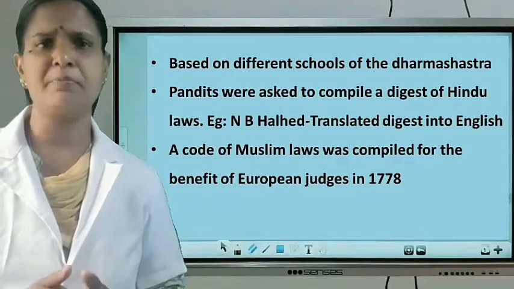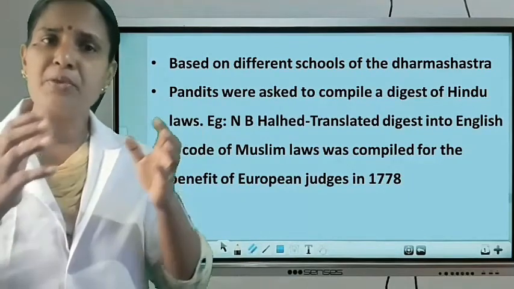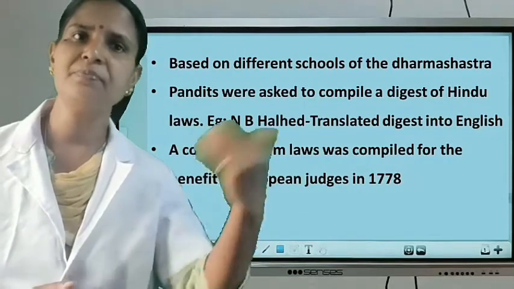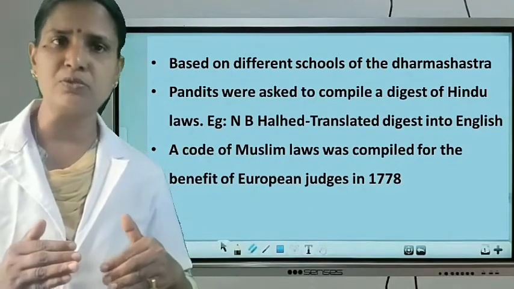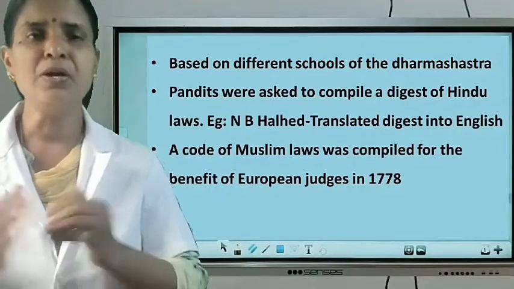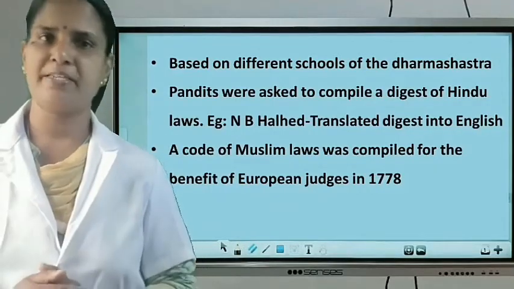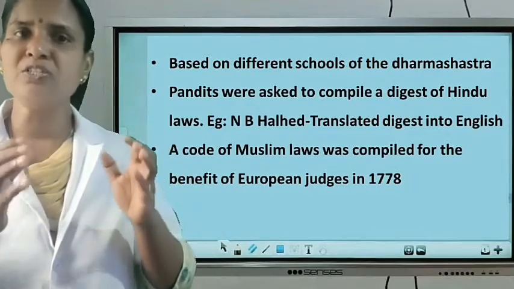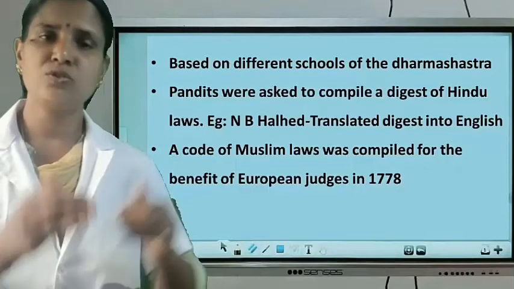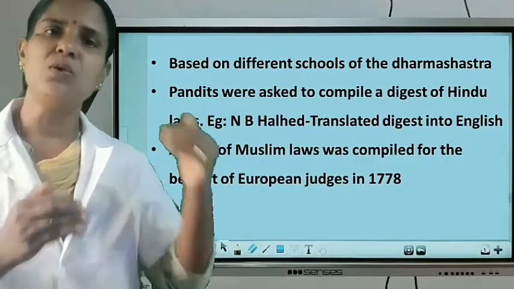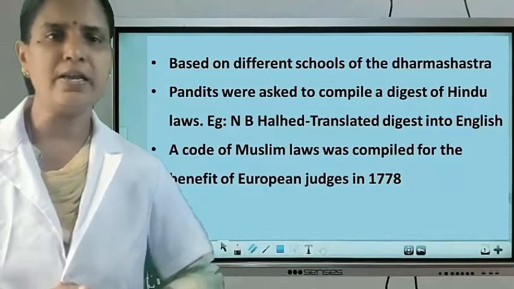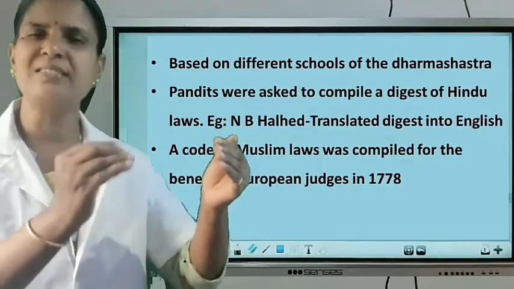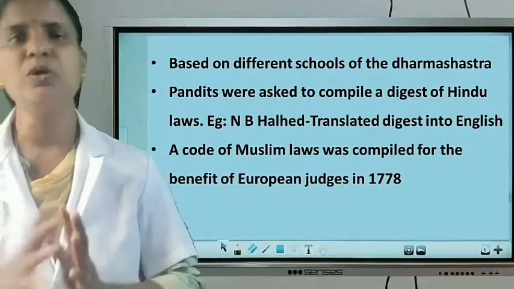So the British government asked them to create a uniform interpretation. For that, they appointed 11 Hindu Pandits and asked them to compose a new, uniform digest. And the Muslim Maulvis were also asked to form their own religious laws. Listen, to make a digest of the laws existing in the local areas. Understood? And after this, these digested laws were translated into English.